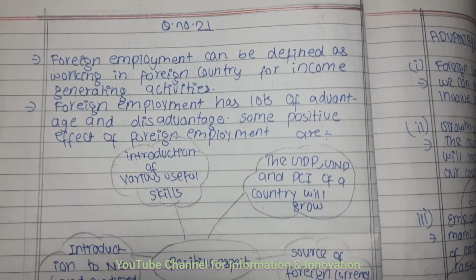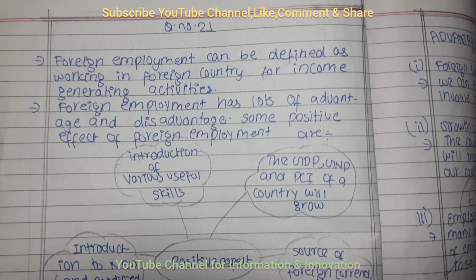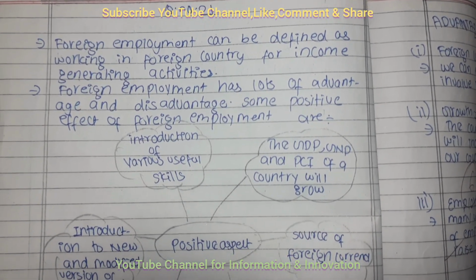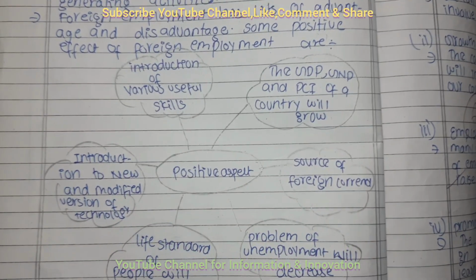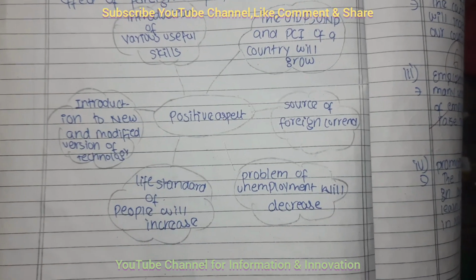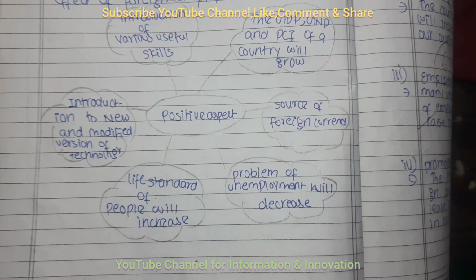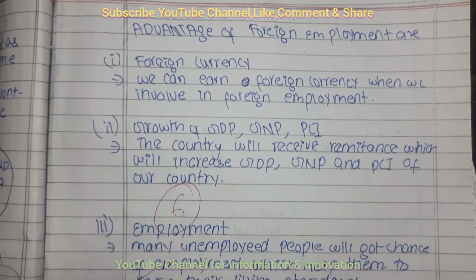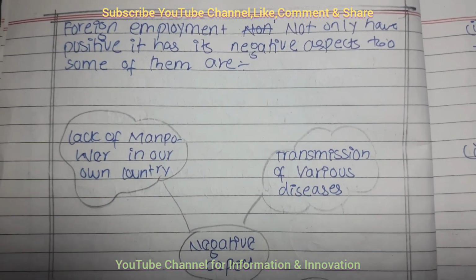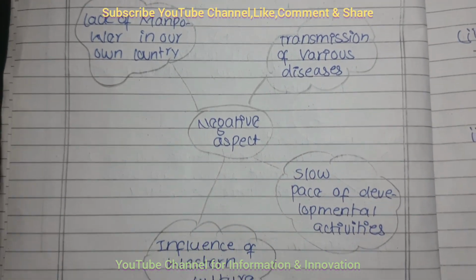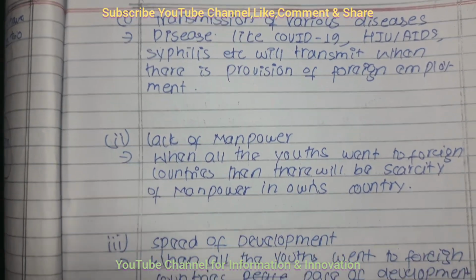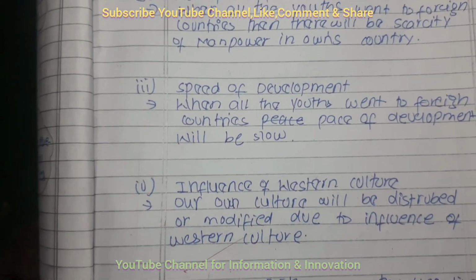in terms of question 21, foreign employment's advantages, disadvantages, positive aspects and negative aspects, this student has presented in this way, in a diagram style. I must say it is an innovative and creative way. 4 pages we can find. Yes, we can find 4 pages in this regard. So I gave 6 in 7 marks.